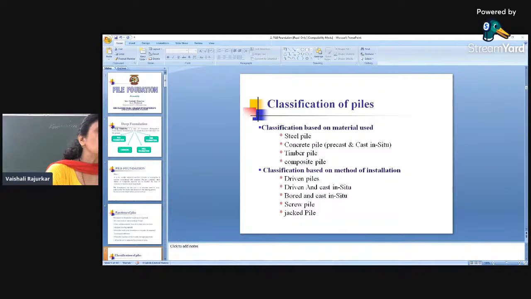Then the next important is classification based on method of installation. So first is the driven pile.